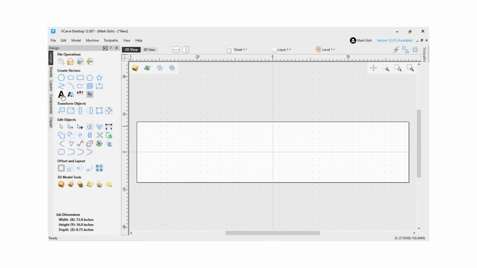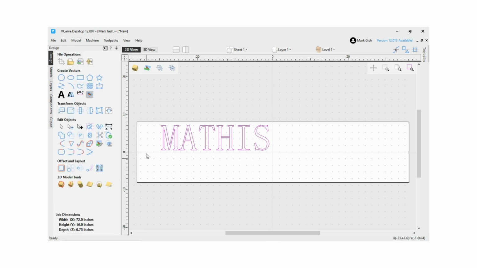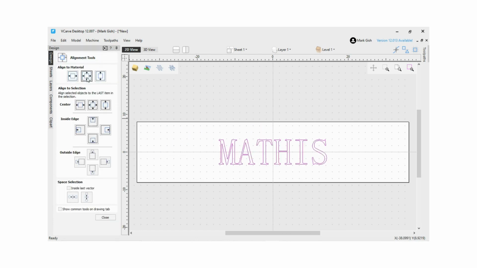Now we will go into the text icon and add our main text. We can then set the size of the text. Now we can center the text.